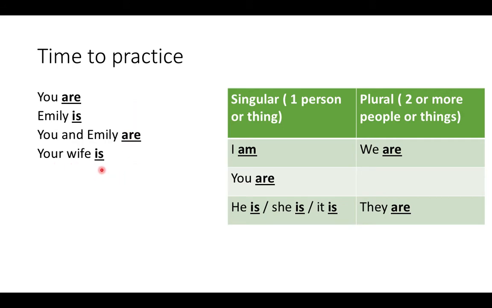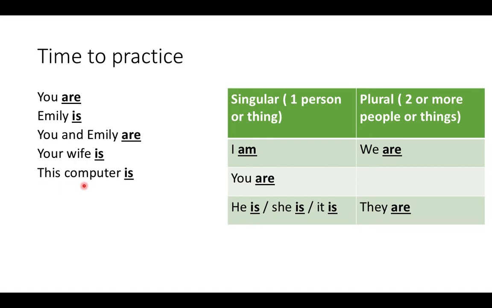Your wife is. When this says your wife, this your is possessive. So it's saying that person's wife, the person that you're talking to, it's their wife. So your wife is a she. So that's why we use is. So your wife is.